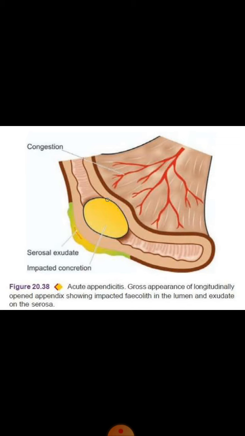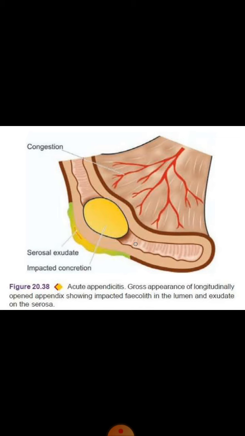Whenever there is obstruction of the lumen of the appendix, we know that normally the lining of the GIT contains mucosa, and this mucosa is responsible for the formation of mucin. When the lumen is obstructed, this mucin continues to accumulate in the lumen, and there is also increased multiplication of bacteria, so inflammation occurs.